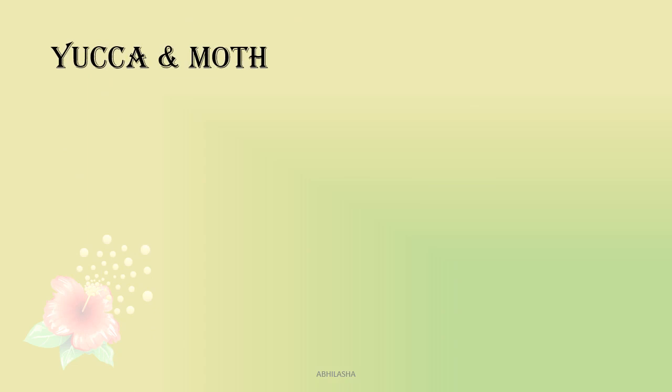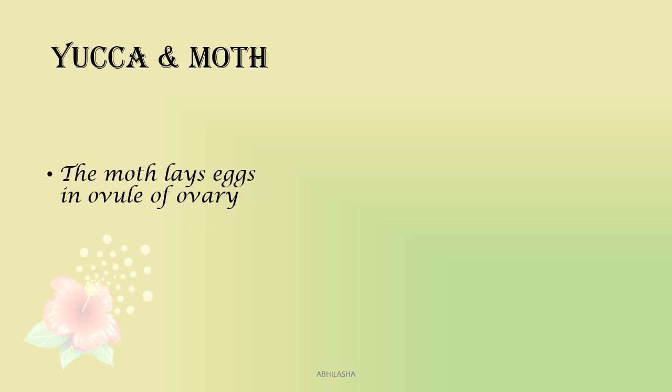Now this is another special case, of yucca and moth. The development of yucca seeds and moth eggs occurs simultaneously. The moth lays eggs in the ovule of the ovary of yucca. It pollinates the plant simultaneously. So the floral reward for the moth is a shelter for its eggs.